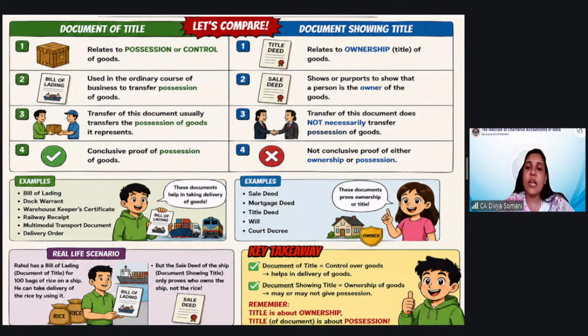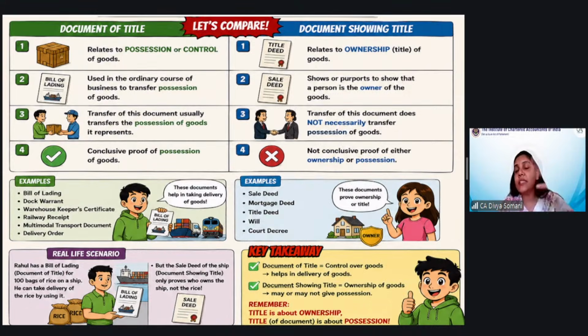Whether by just transferring this document showing title to someone, will that mean that the other person also has good handwriting? It will not mean the same. So the document showing title does not transfer the ownership like that. This is just a document showing ownership.